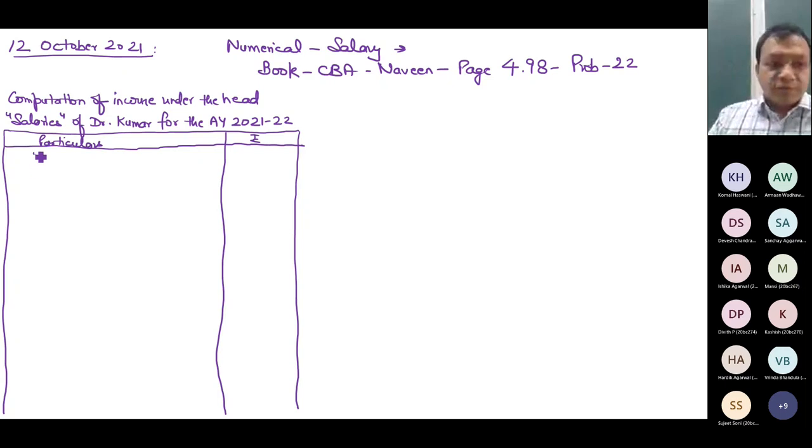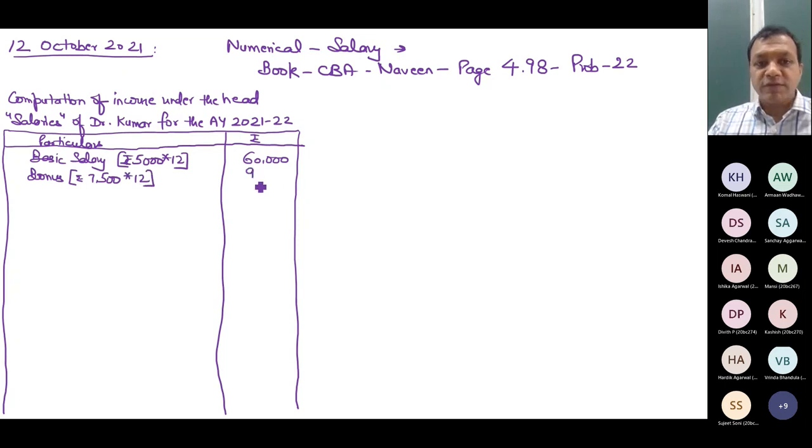Basic salary 5,000 per month, so $60,000. Bonus 7,500 per month, 90,000. HRA. Now for taxable value of HRA, I need to take the help of a working note.